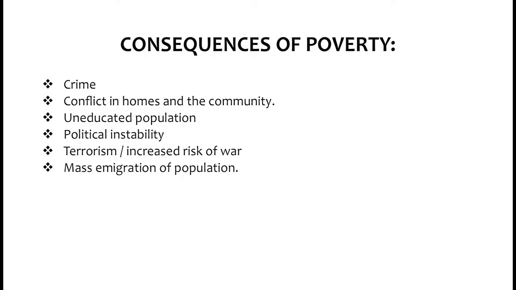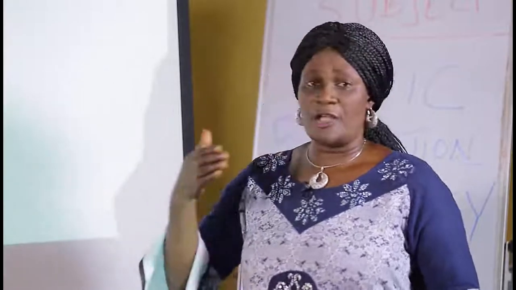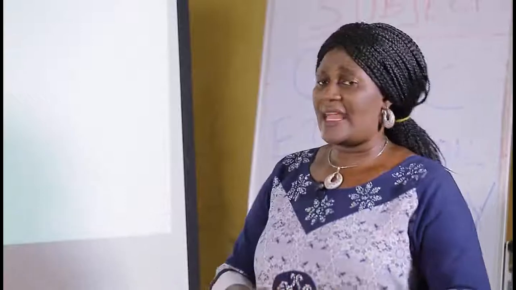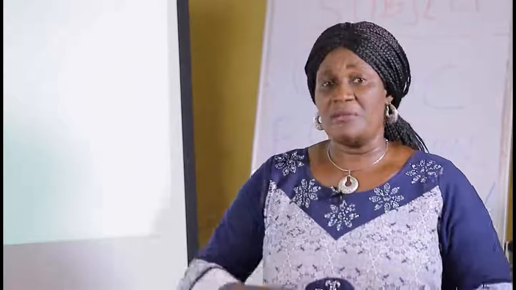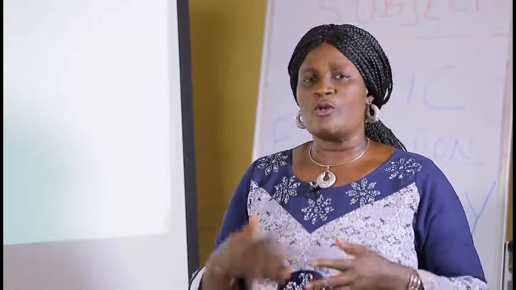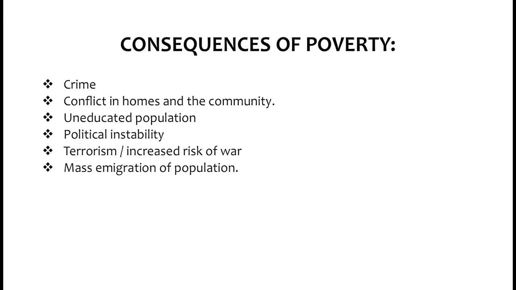We also have political instability. As I earlier explained, when there is conflict in the home and in the community, the people will go against the government, and that will bring about instability, because they may want to overtake the government of the day. We also have terrorism and an increase in risks of war.